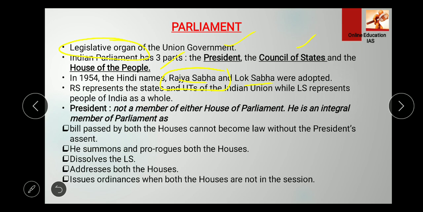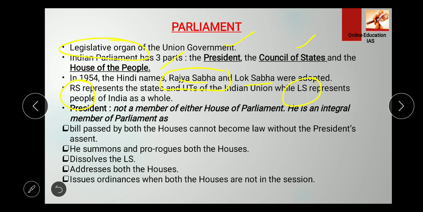Here Rajya Sabha represents the states and UTs of the Indian Union, while Lok Sabha represents the people of India as a whole. Both are situated in New Delhi, right? And one more thing you need to remember: when we talk about the Indian Parliament, it has three parts.